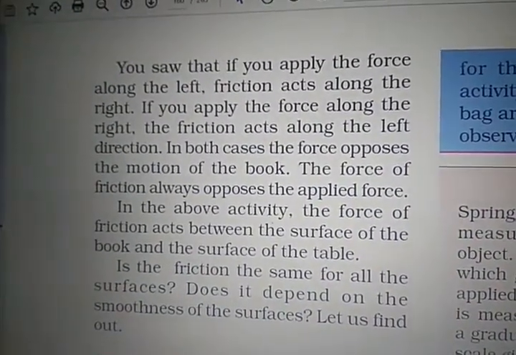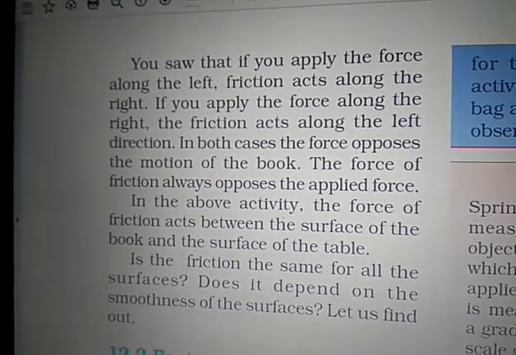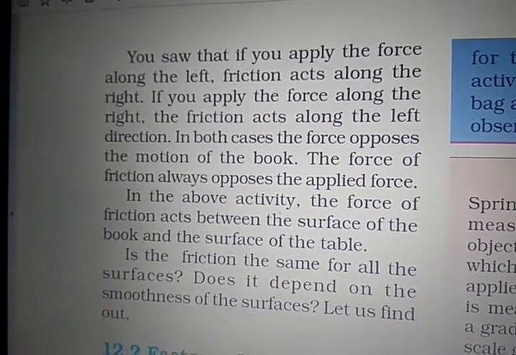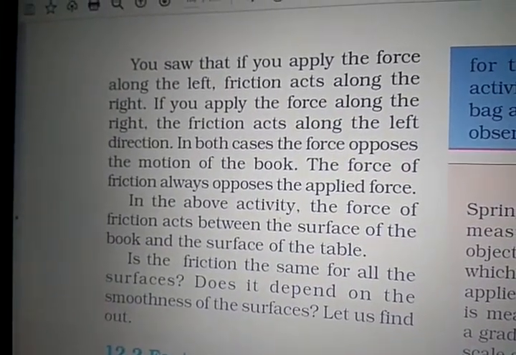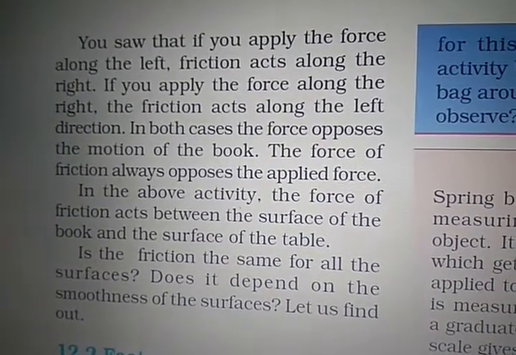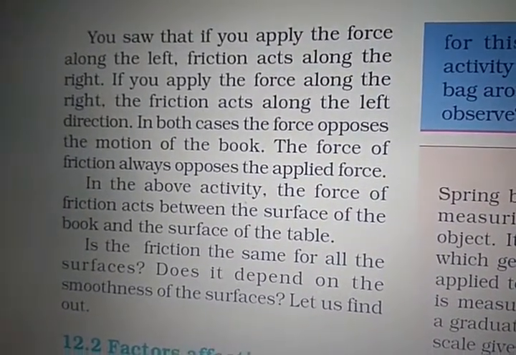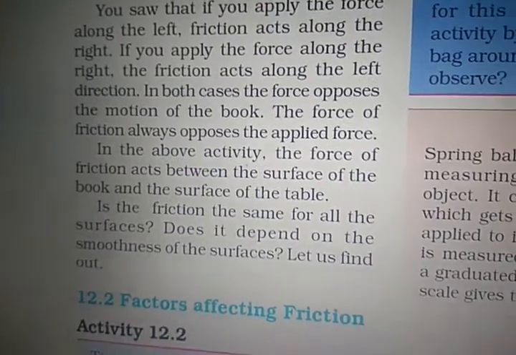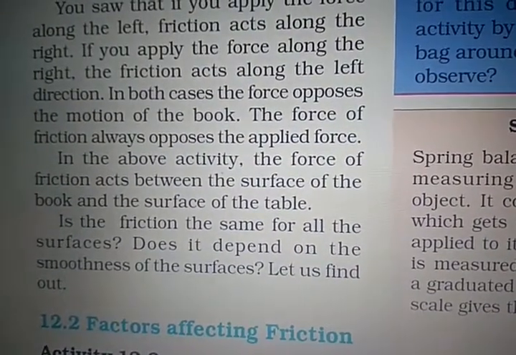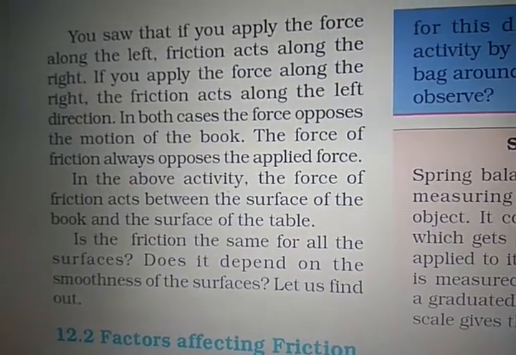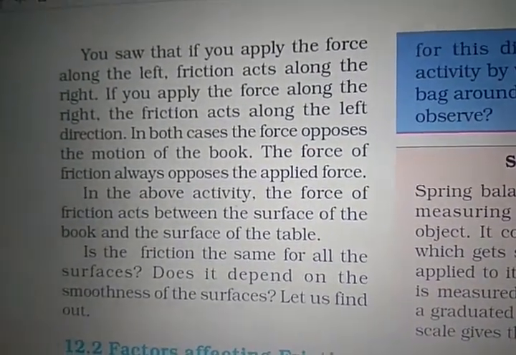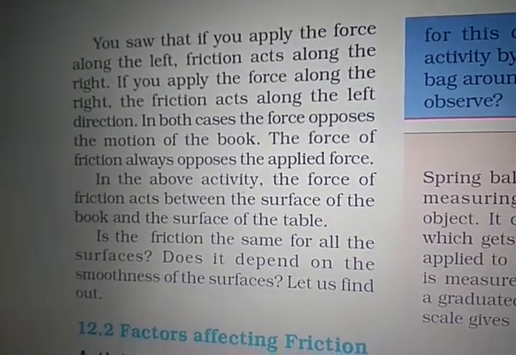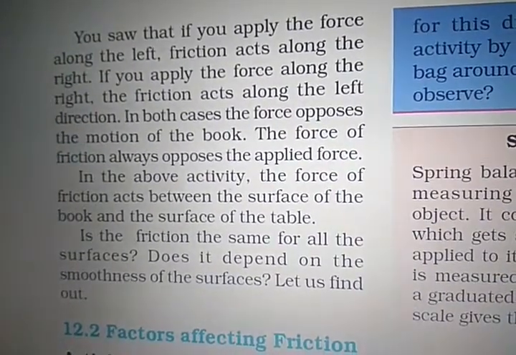Now you see that if you apply the force along the left, friction acts along the right. And if you apply the force along the right, the friction acts in the left direction. In both cases, the force opposes the motion of the book. So the force of friction always opposes the applied force. In the above activity, the force of friction acts between the surface of the book and the surface of the table. Is the friction the same for all surfaces? Does it depend on the smoothness of the surfaces?